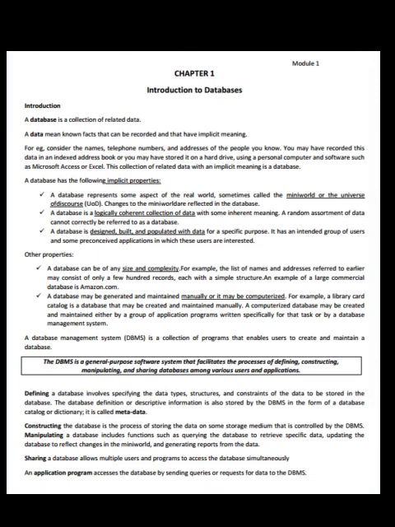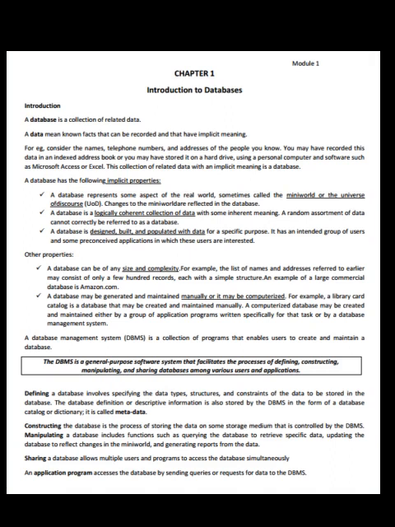A database has the following implicit properties. A database represents some aspect of the real world, sometimes called the mini world or the universe of discourse. Changes to the mini world are reflected in the database.